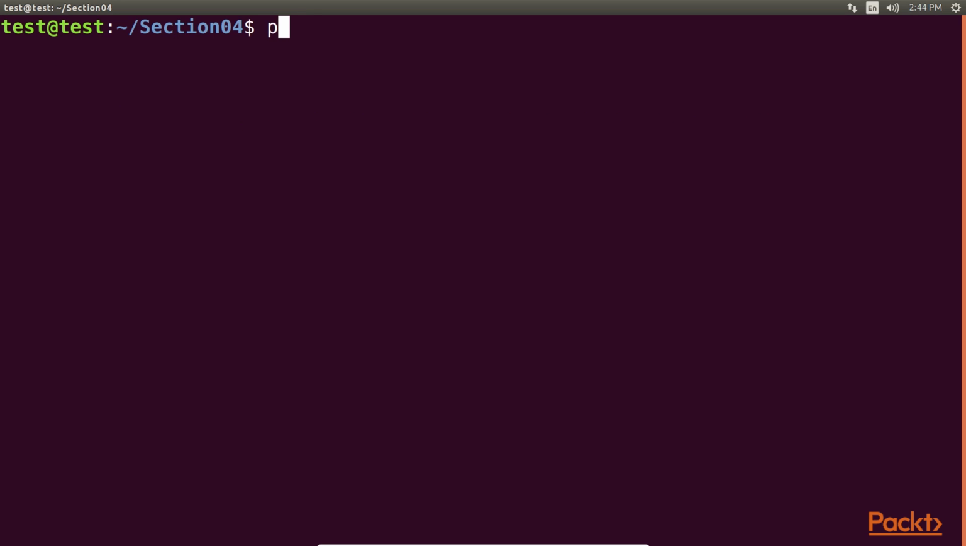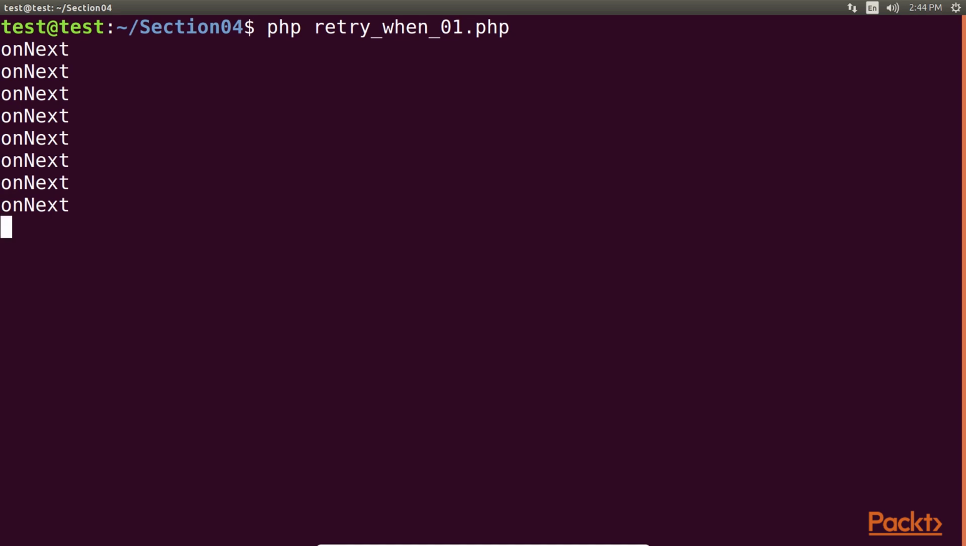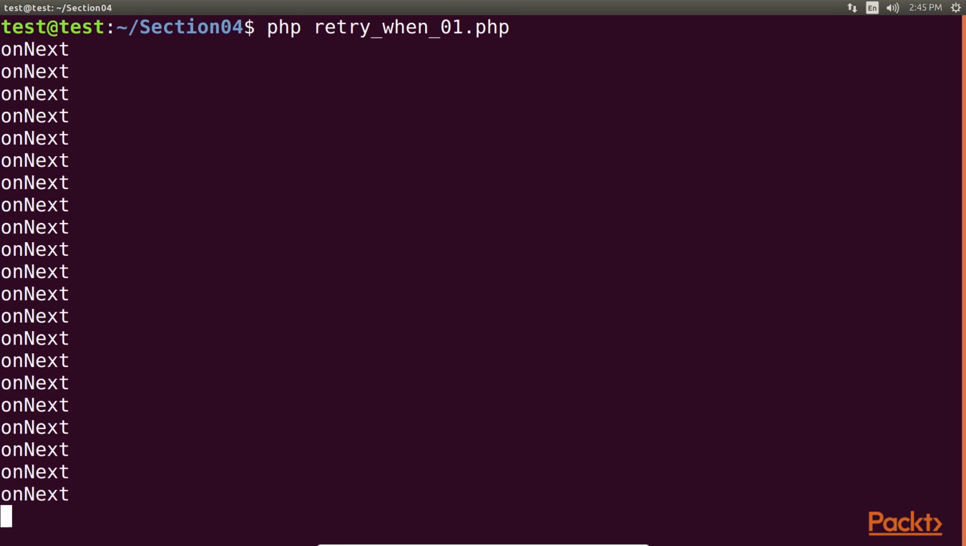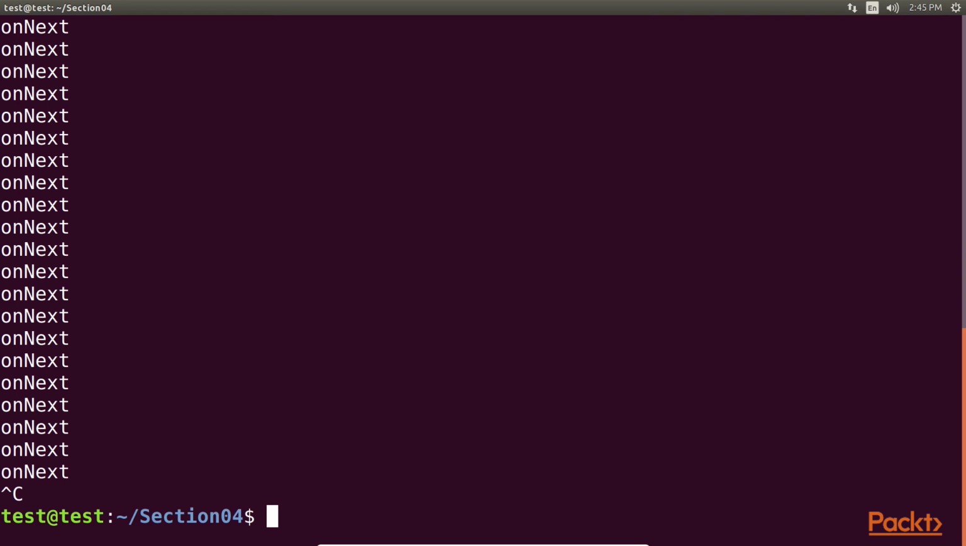Let's run the code. When CURLObservable fails, it emits the on error and the retryWhen operator waits 1 second and then resubscribes, which will make CURLObservable try to download the URL again indefinitely. Now we kill this process.